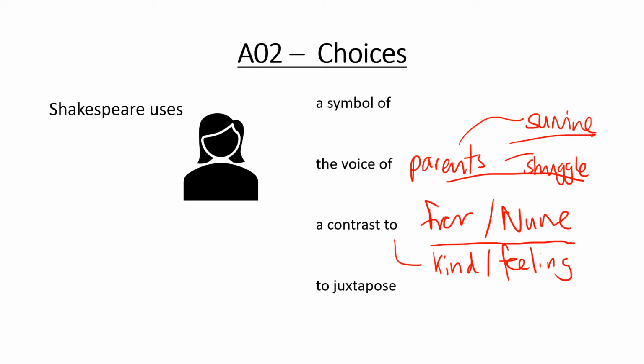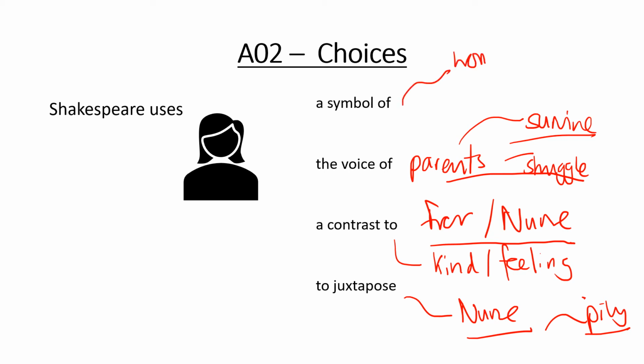Now, we've already talked about how Shakespeare uses Lady Capulet to be a juxtaposition against the nurse, and we said how that helps to create that sense of pity that we feel there. But also Lady Capulet is a symbol of how women had no voice in society. And I think it's interesting if we look at the play and we look at the relationship between Juliet and her mother.